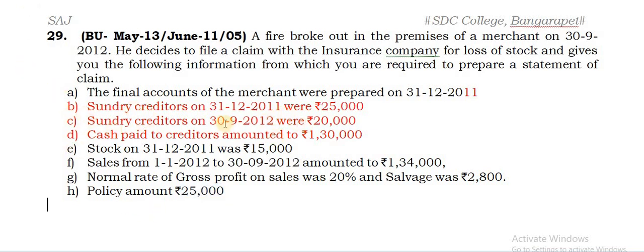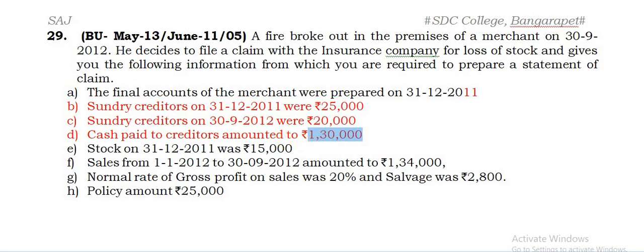Now these are the three important things which you have to take in the creditors account. You are already aware in the creditors account we always take the opening balance on credit side but the closing balance on debit side. Any cash paid to creditors. So whenever you pay the cash, what is happening? Creditors are receiving it. So cash is going out, creditors get reduced, so debit that, because that's a liability, and cash is going out, that is being credited. So the creditors account debit to cash account. So debit side you have to write in the creditors account this amount.